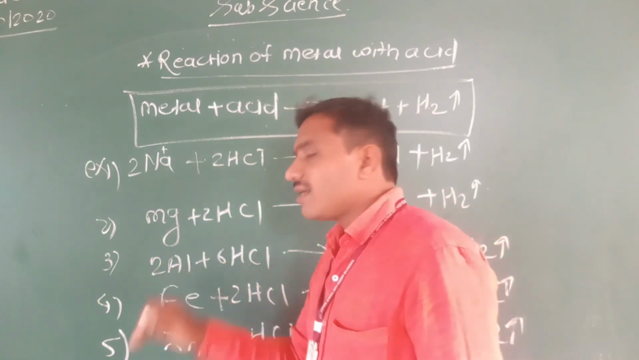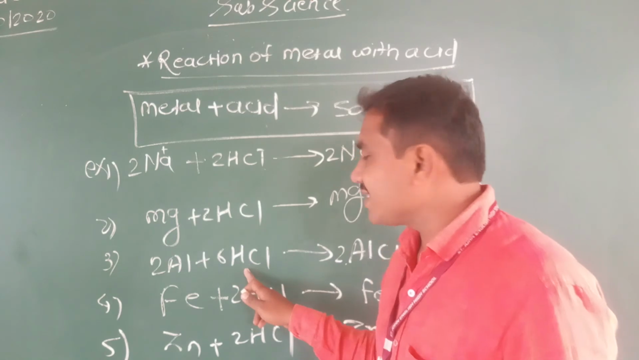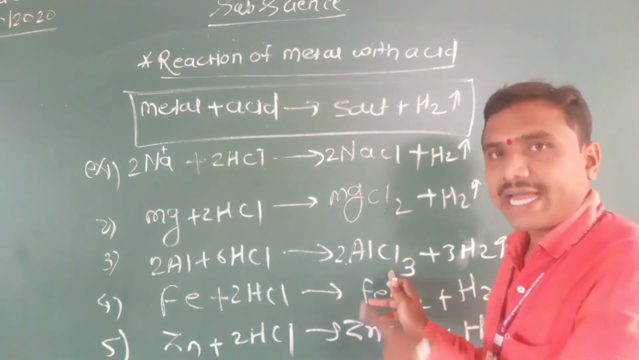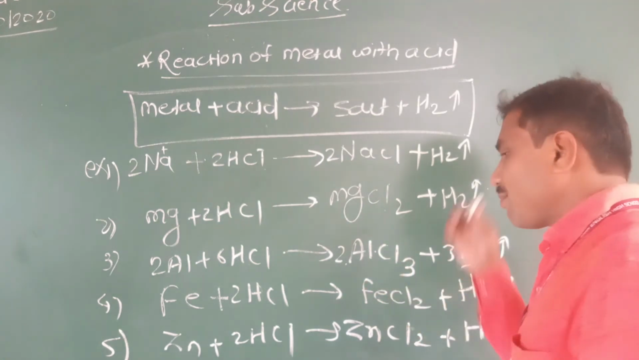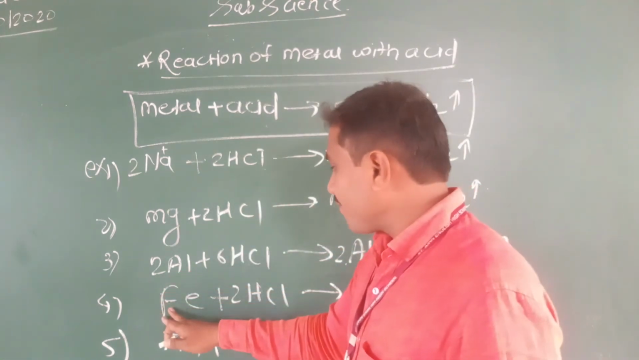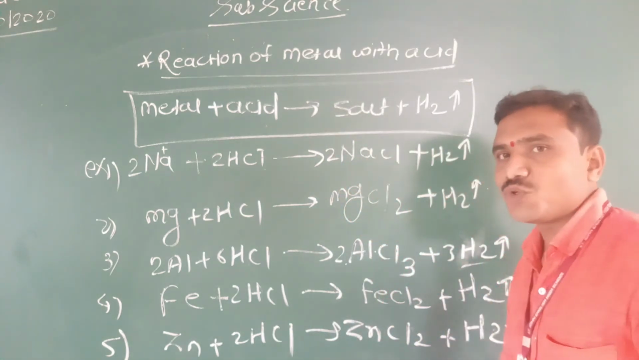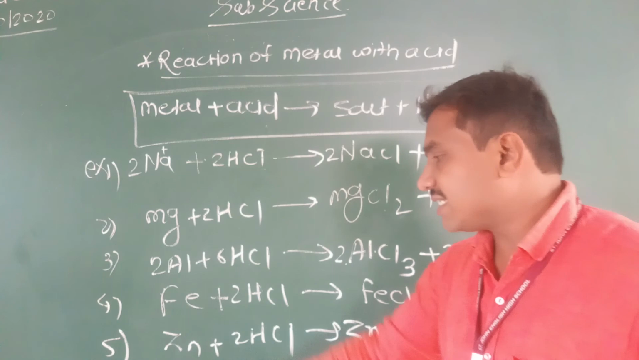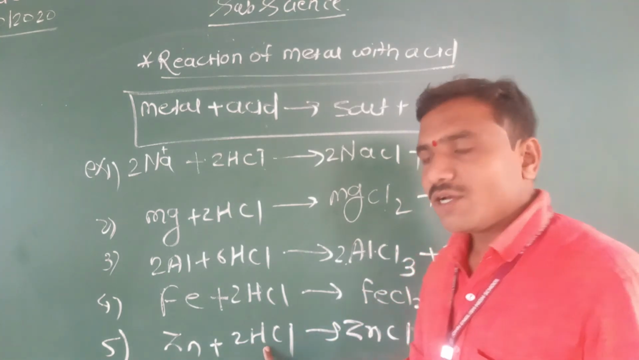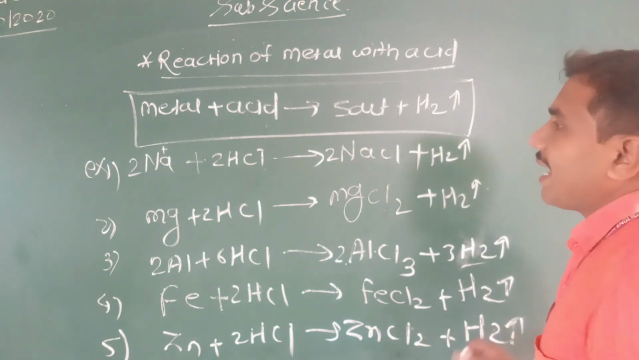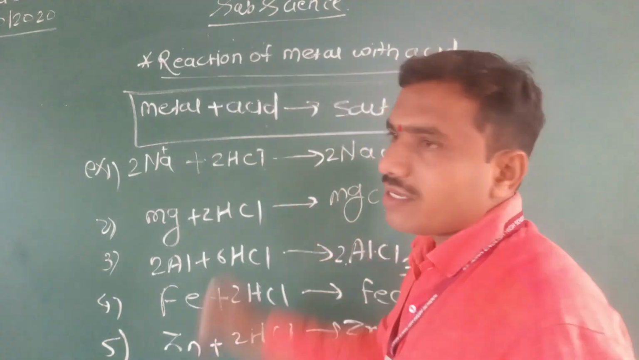Now, third is aluminium. Aluminium reacts with hydrochloric acid to form aluminium chloride. It is an ionic compound also, with a strong force of attraction and a high melting and boiling point, and the byproduct is hydrogen gas. Iron, Fe, reacts with hydrochloric acid to form FeCl2, byproduct H2. And the last example, fifth, is zinc. Zinc is also a metal which reacts with hydrochloric acid to form zinc chloride, and hydrogen gas is formed. This is the general reaction of metal with acid.